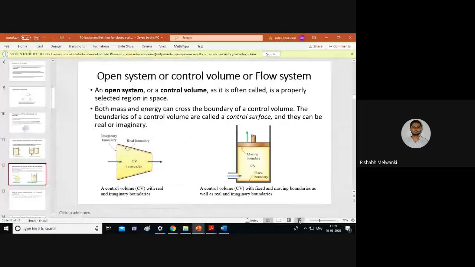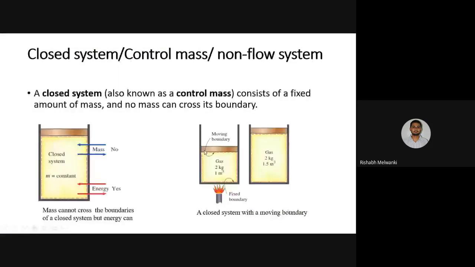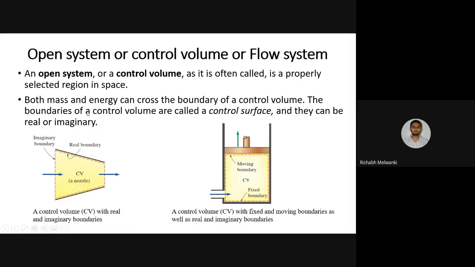Now you understand the meaning of flow and non-flow systems. Again, I will repeat. A non-flow system, also known as a closed system, is a system where only energy interaction or energy transfer will occur. Mass transfer will not take place. We have seen the examples. And in an open system, energy transfer as well as mass transfer will take place.